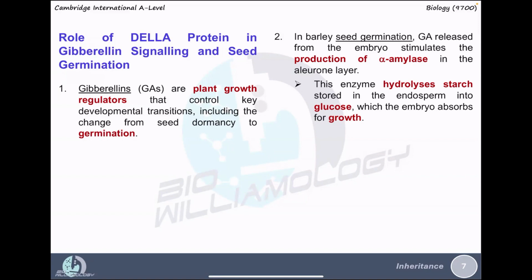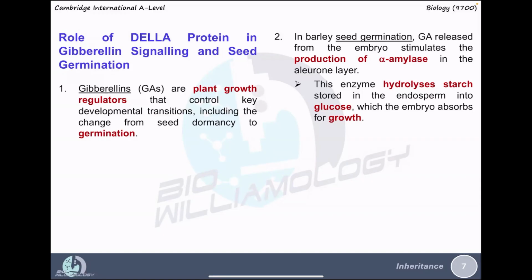However, when the environmental factors are conducive and optimum for seed germination, the embryo releases gibberellic acid in response to the environmental change, for example, when there is a sufficient water supply.